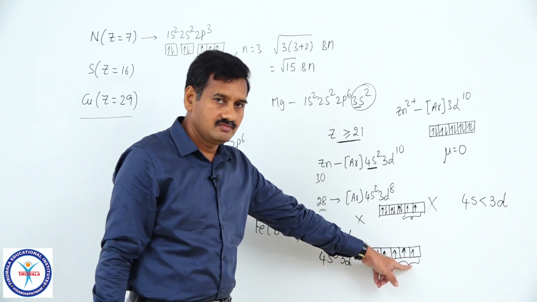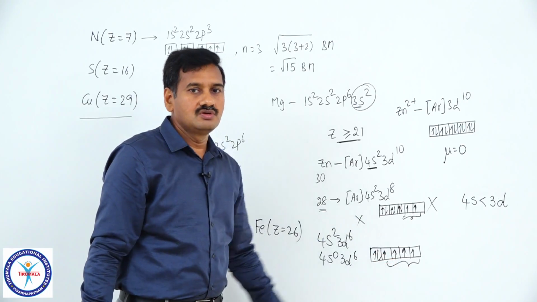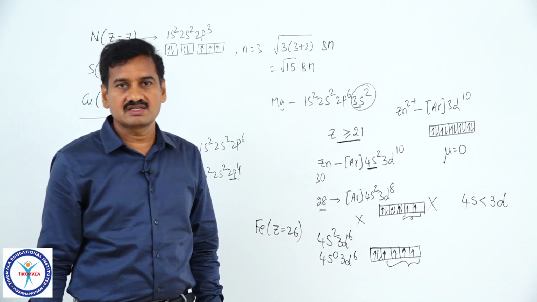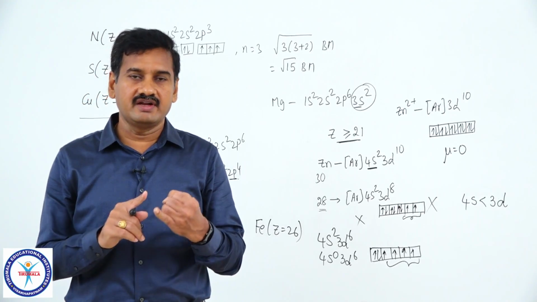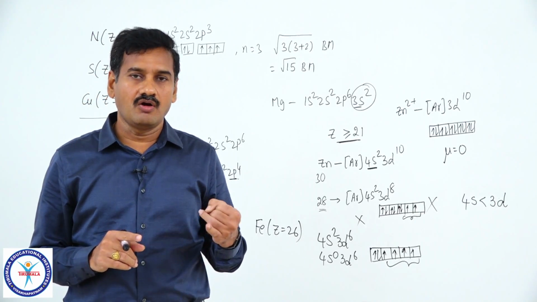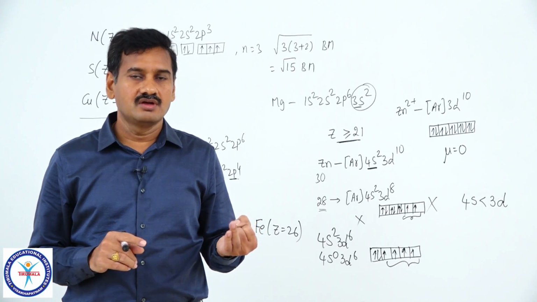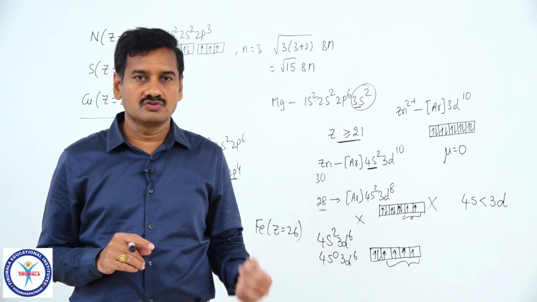Is it clear? So, some more questions I will give you in the next class with a worksheet, how to write quantum numbers for different electrons in an atom and how to find the magnetic moment. I will give you a worksheet and those questions we can solve.